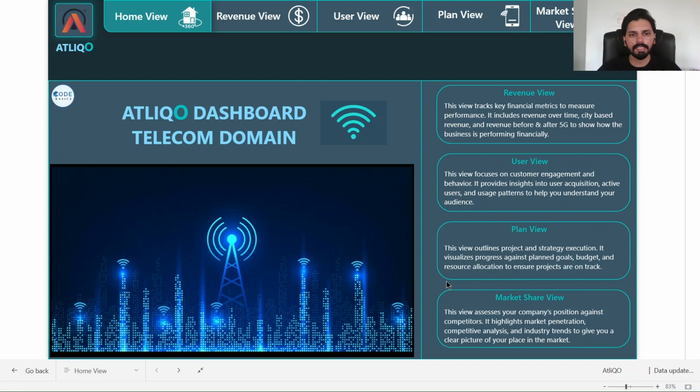So this is the dashboard I have created as part of the analysis. And as you can see here, this is the home view of the dashboard. Here we have certain tabs like revenue view, user view, plan view, market share view. I've given a brief description about all these views here on the right hand side. So this is the home view, and let's start our analysis by going to the first view, which is the revenue view.